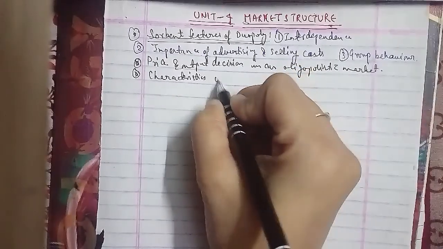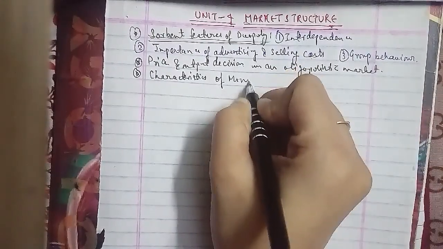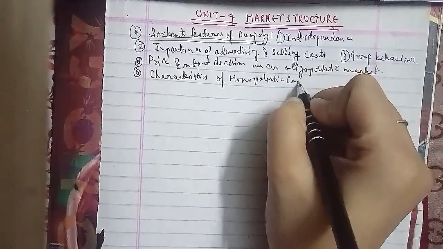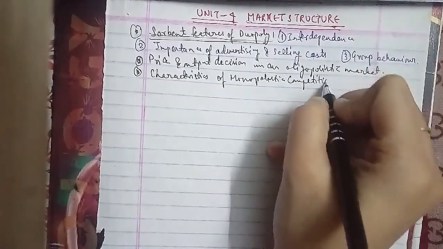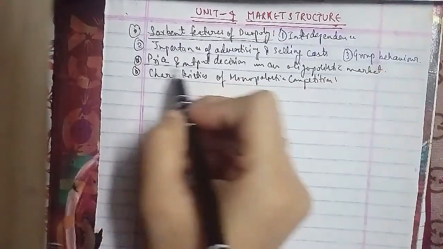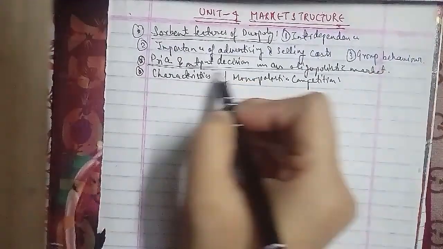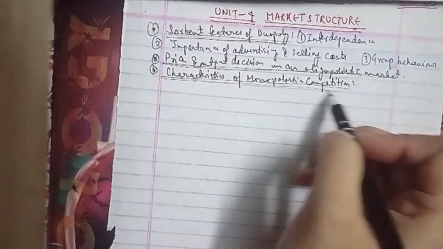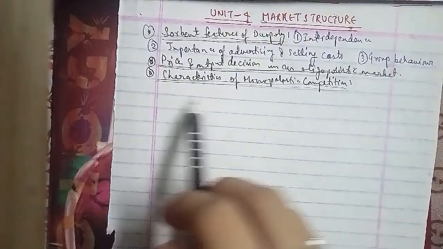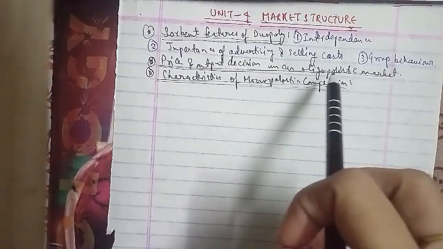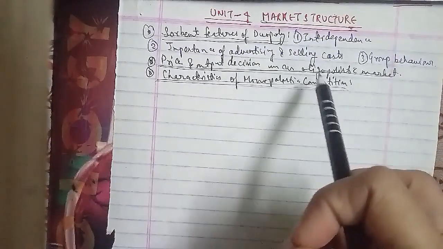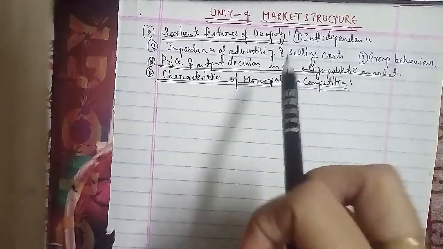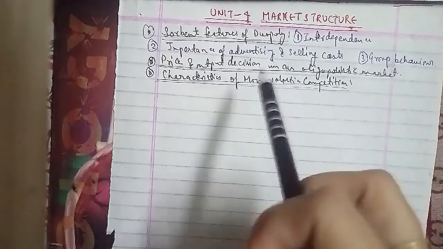The features of monopolistic competition are: the first is competition between many producers. The second is free entry to new producers. The third is that the products are differentiated. The fourth is that every firm has limited control over the market. The fifth is that sellers need to advertise and consider rival prices. And the sixth is that every firm decides its own policy as well.